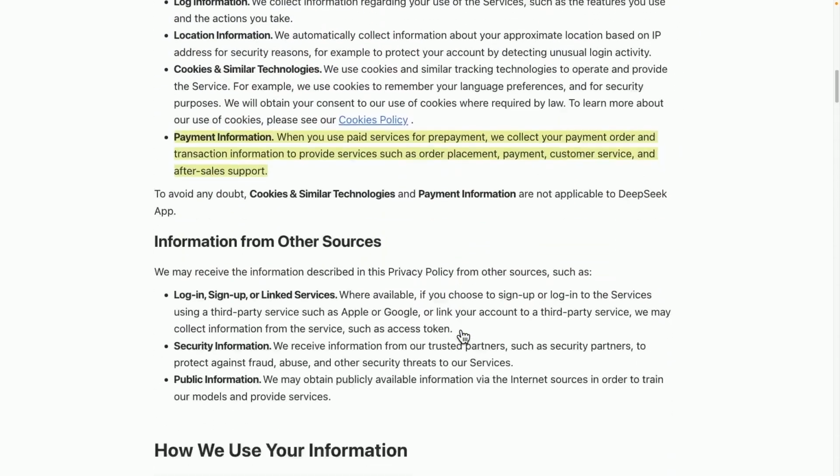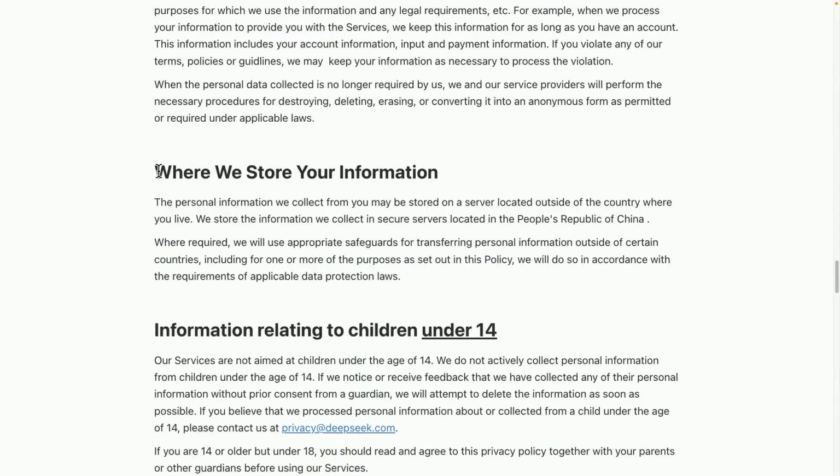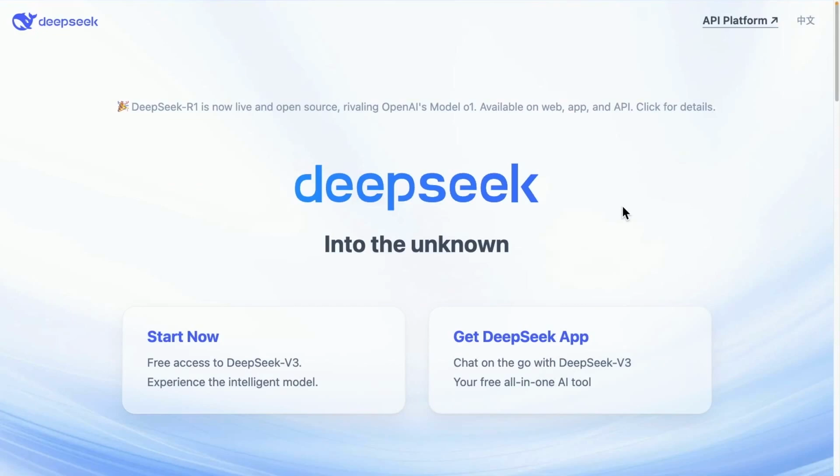And where does all this data go? Where is your personal data being stored? It is specifically in the People's Republic of China, also known as China, where the data is securely stored on their servers. The concern isn't just about data being stored on the server, but rather, is it being used in China? That's the worry.